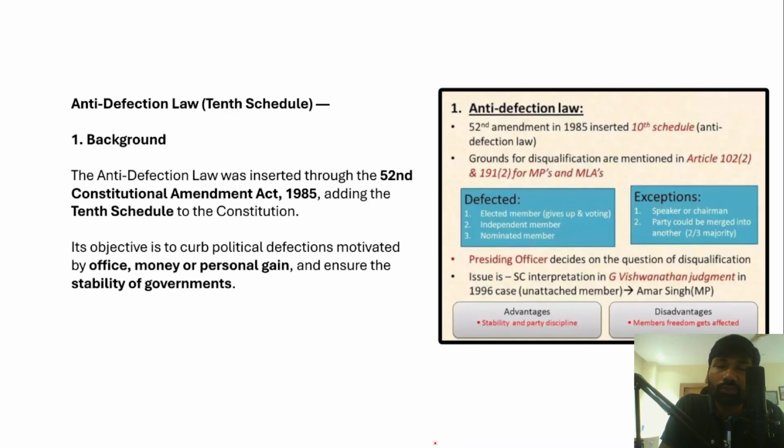The first thing that we should understand here is that the anti-defection law has been included in the 10th Schedule of the Indian Constitution, and this 10th Schedule has been created by the 52nd Constitutional Amendment Act 1985.